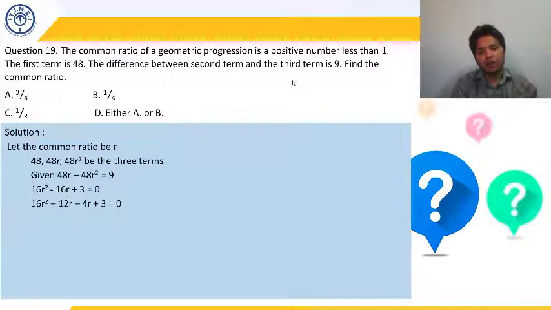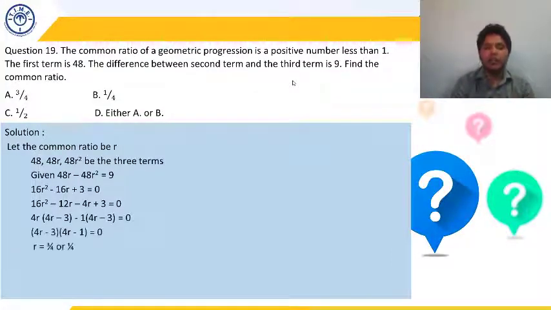So now we just have to solve the quadratic equation, and till now we have become the champion of solving quadratic equations, I think so. So we have again factorized it and solved the quadratic equation, and we have got the value of R to be 3 by 4 or 1 by 4. So the answer is going to be option D, either A or B.